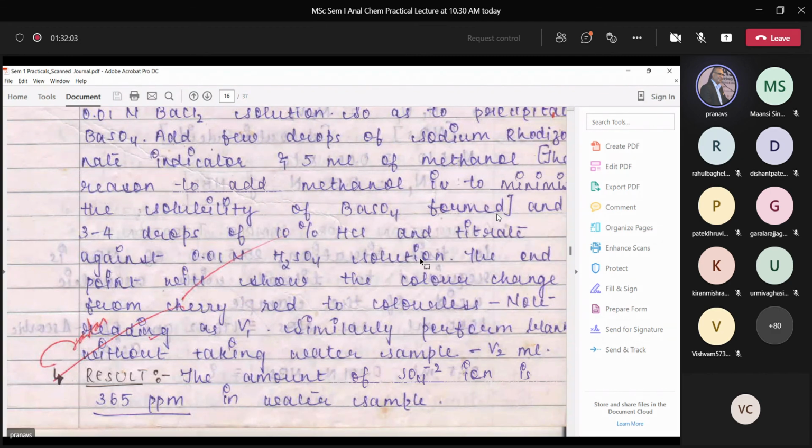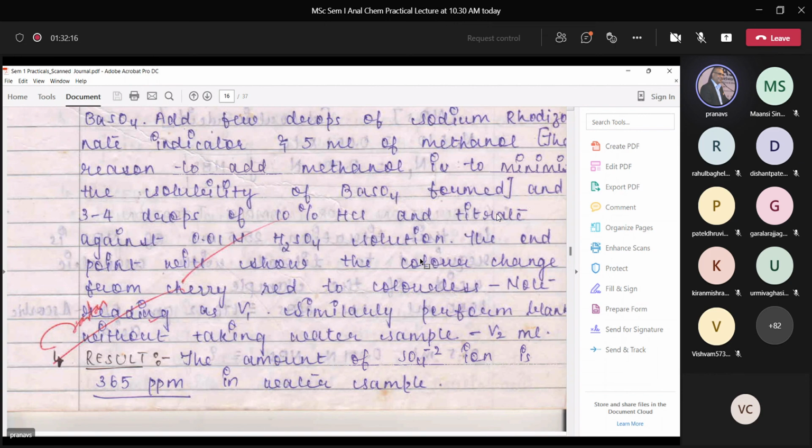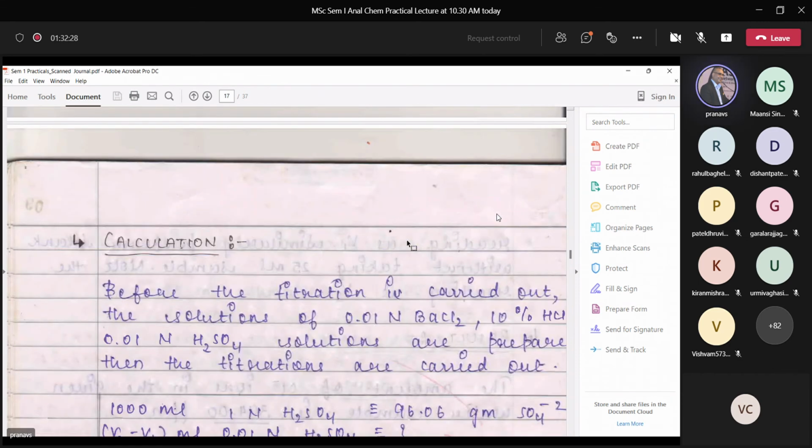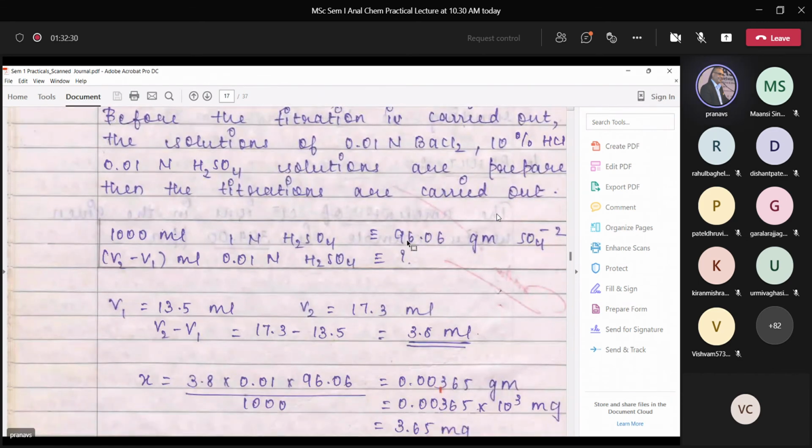We add methanol in this to minimize solubility of barium sulfate once it is formed. At the same time, we always do a blank. Blank is because we want to know how much has been consumed by the sulfate ions and how much barium is still remaining. And this is how the titration goes.